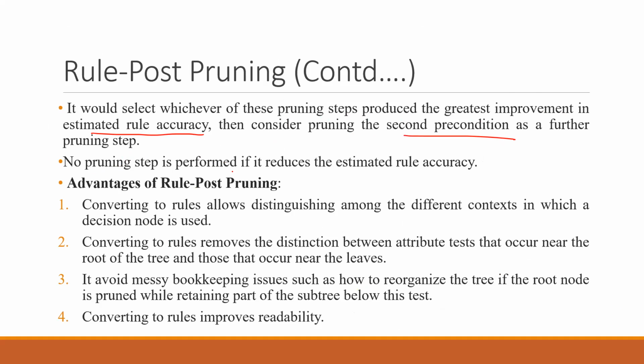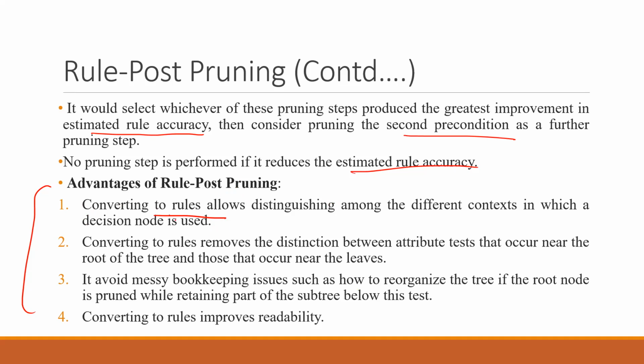No pruning step is performed if it reduces the estimated rule accuracy. And the advantages are that converting to rules allows distinguishing among the different contexts in which a decision node is used. So it is helpful if you make this kind of rule-based thing. It also helps us to distinguish between the outputs.